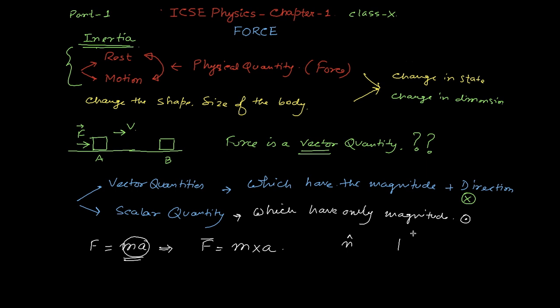If a is a vector quantity, then it has a magnitude, which is given inside the bar, and second its unit vector, that is the direction. The direction is denoted by vector A divided by the magnitude of A. That means if only ma is there, this is nothing but the magnitude of the force; this portion is nothing but ma.